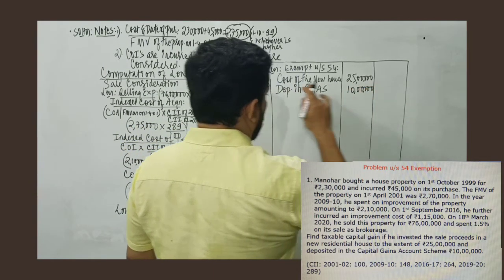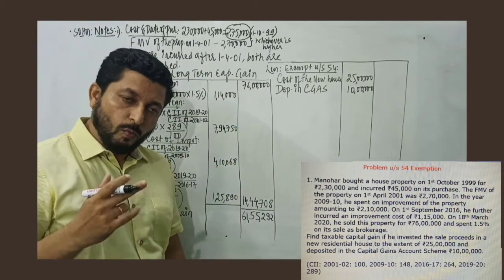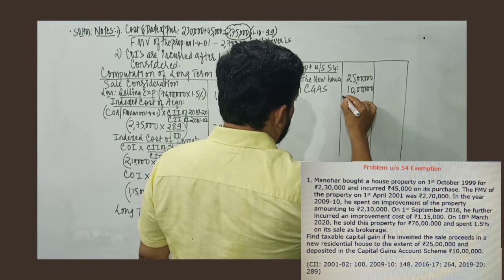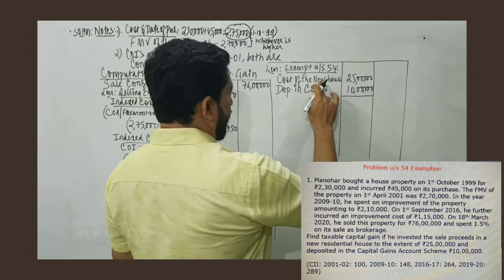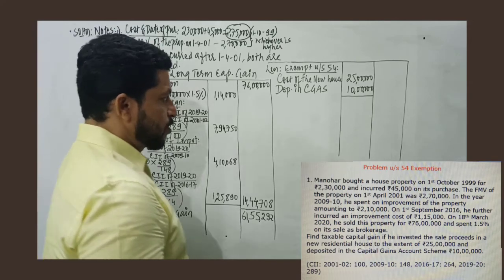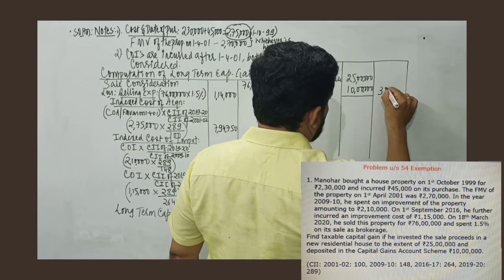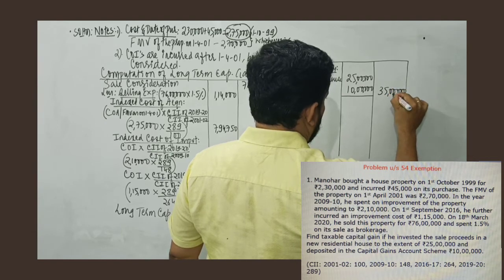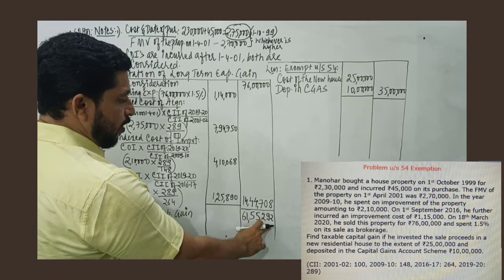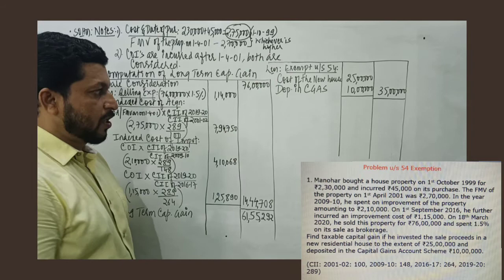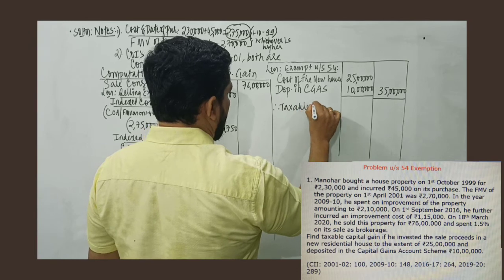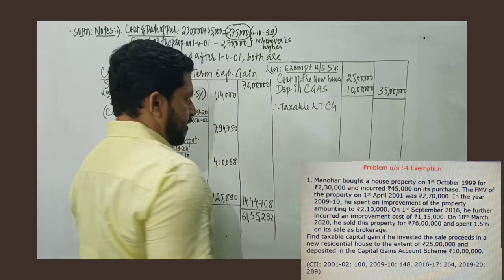Remember, we normally talk about transfer of one house property and purchase of one house property only. But by depositing in CGAS, he is just postponing the taxability of capital gain. So under section 54, the cost of the new house is claimed as deduction, and also the deposit in capital gain account scheme. So the total amount to be deducted is 35 lakhs. Now we have long-term capital gain of 61 lakh 55,292. From this number, we need to deduct exemption under section 54 and we can arrive at taxable long-term capital gain.